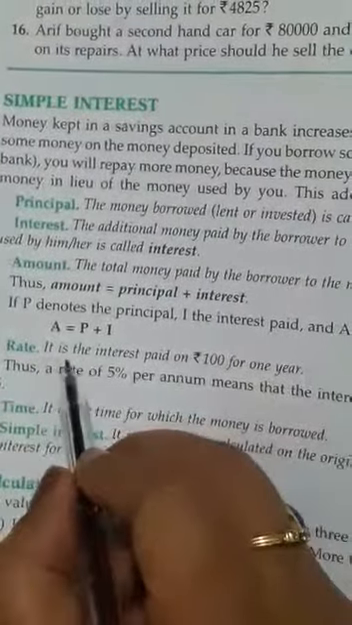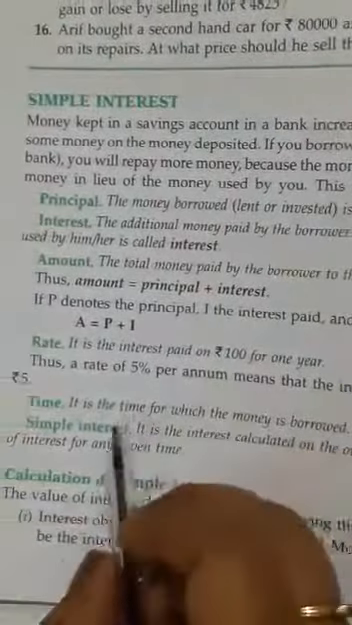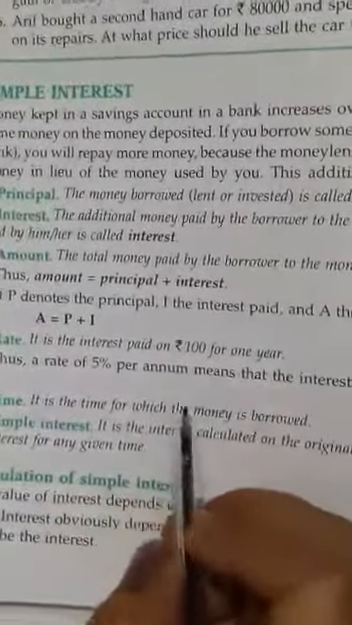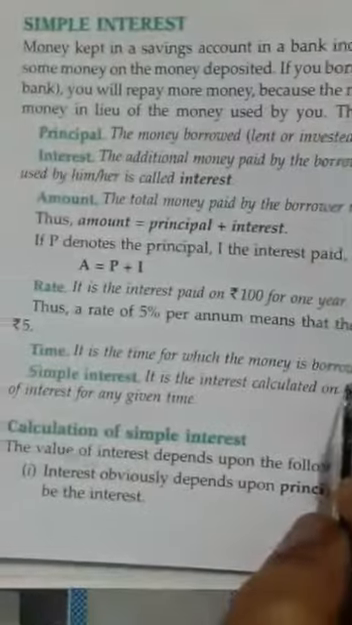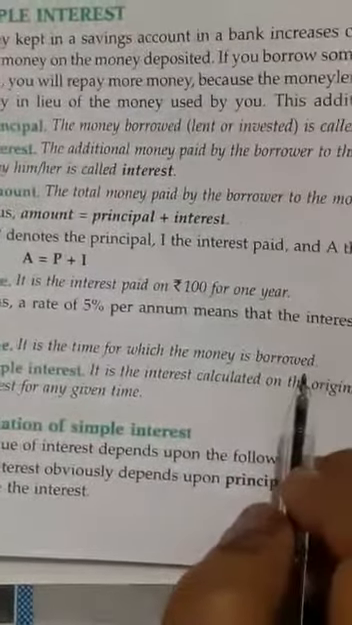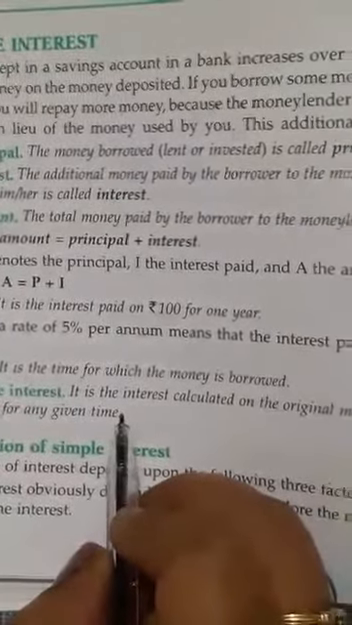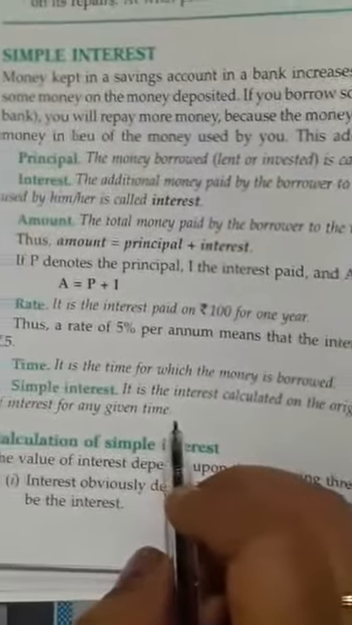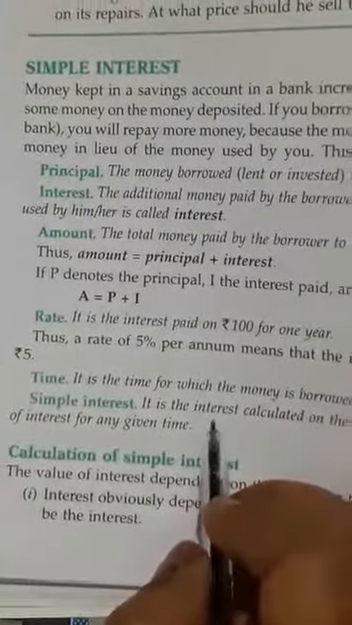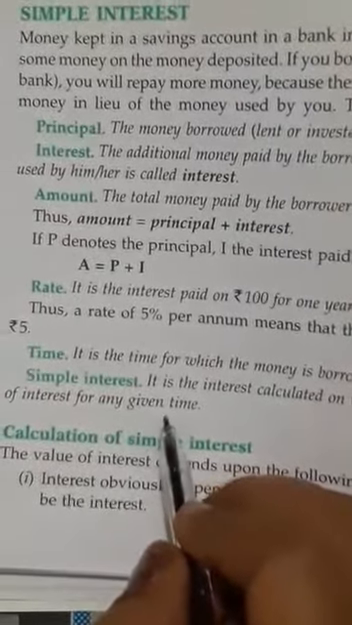And rate: it is the rate of interest on rupees 100 for 1 year. So a rate of 5% means that the interest paid on rupees 100 for 1 year is rupees 5. Time: it is the time for which the money is borrowed from the bank or from the money lender. Simple interest: it is the interest calculated on the original money that you are depositing in the bank, or borrowing from the money lender or from your friend, at a given rate of interest for any given time.